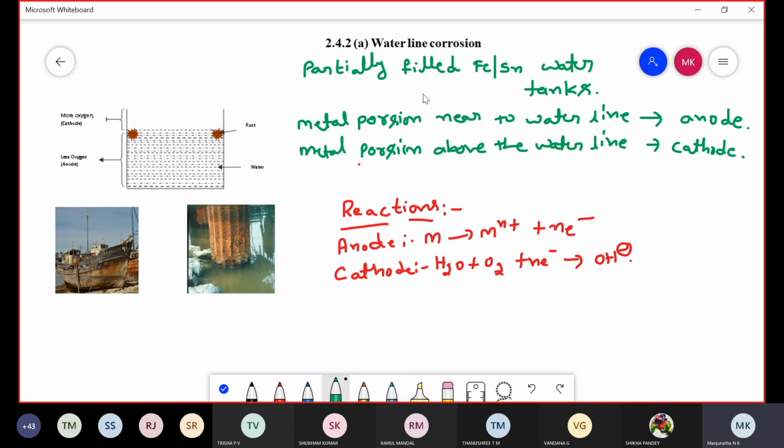Now you write down the first one, waterline corrosion. Write down the headline, waterline corrosion. Then write down this diagram, not the reaction.